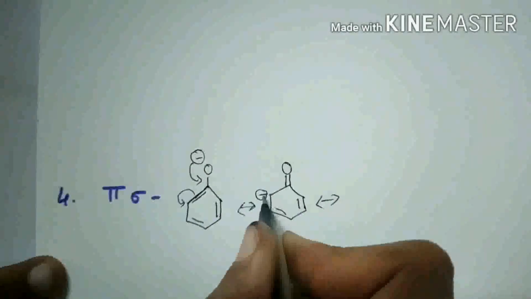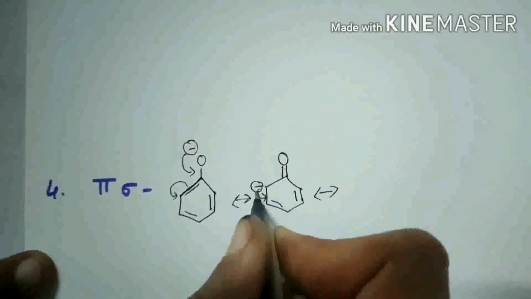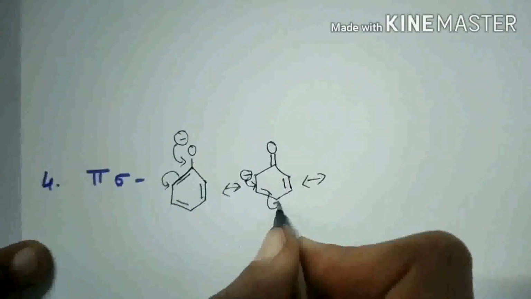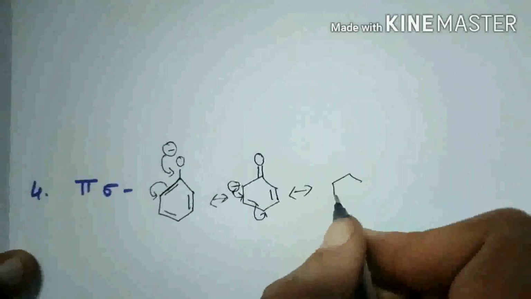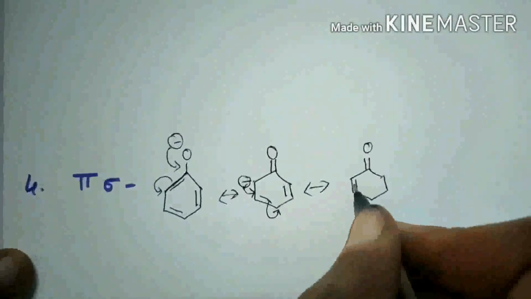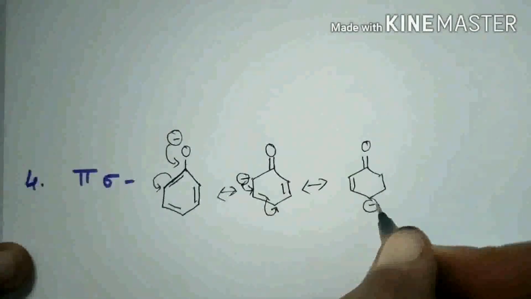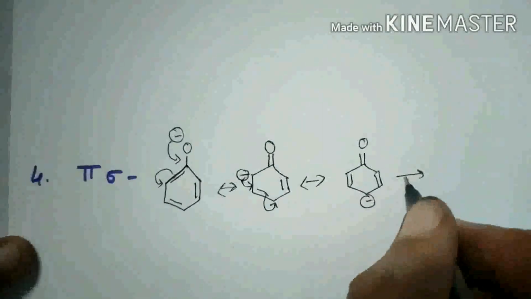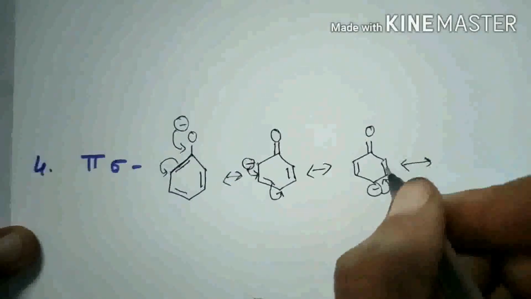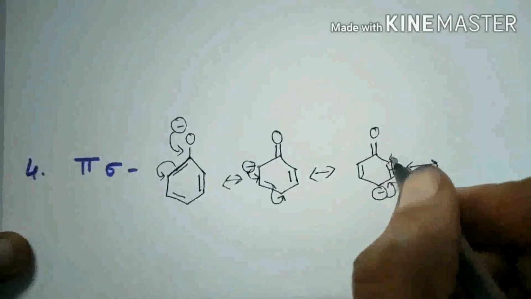Next, these electrons form a pi bond, and this bond will break, and the electrons will be shifted here. Here the pi bond, and the electrons are shifted here. And next, these electrons form a pi bond, and this bond will break, and the electrons are shifted here.